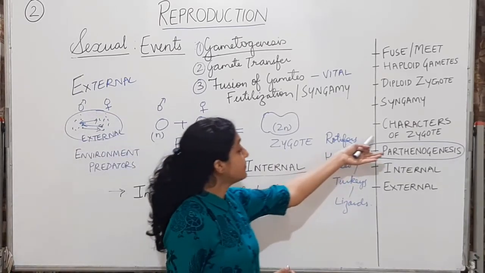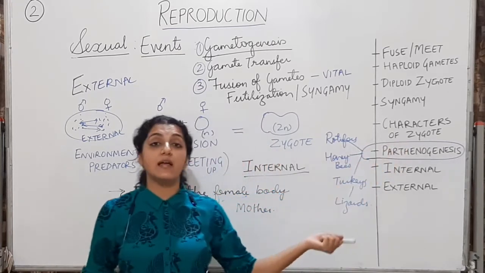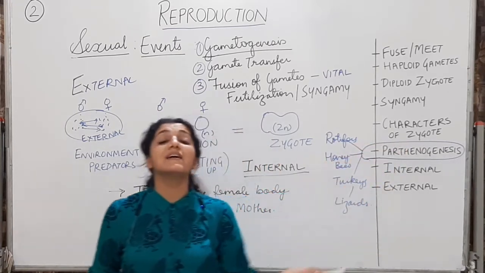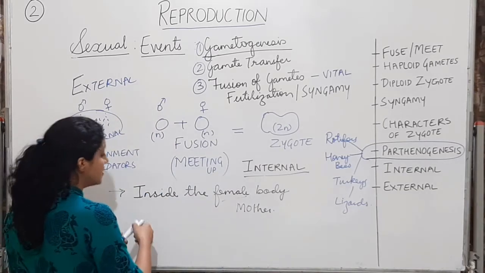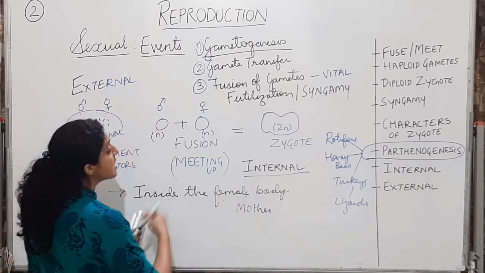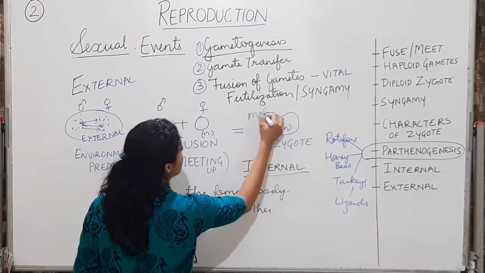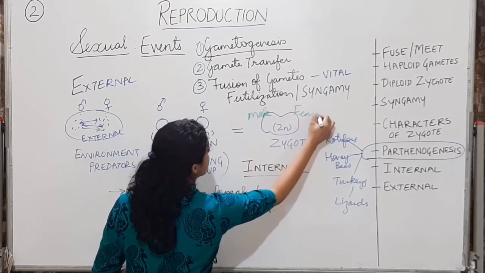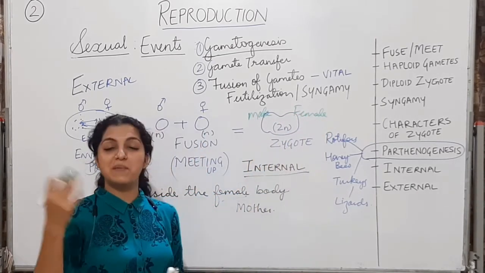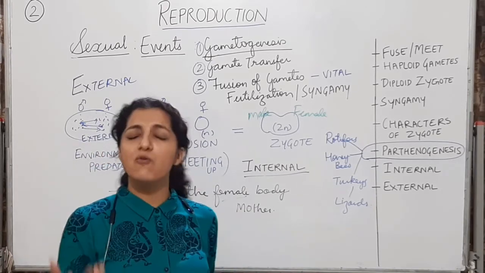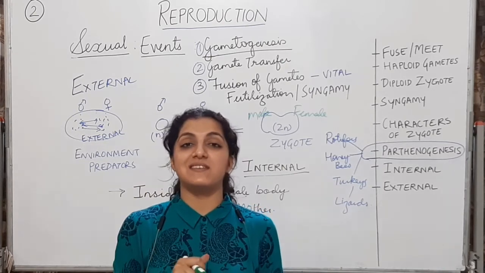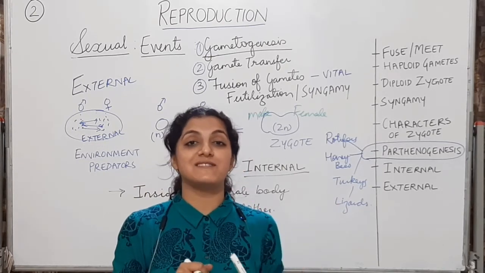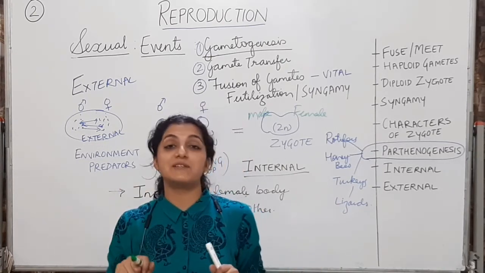So now, what will be the characters of the zygote? We are left with this part. This zygote is going to have some characters from the male, and some characters from the female. We say, when a baby is born, I know you all must have experienced this, that the eyes are like the mother's, the height is like the father's, the hair is like the father's.